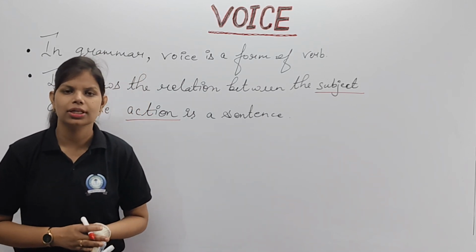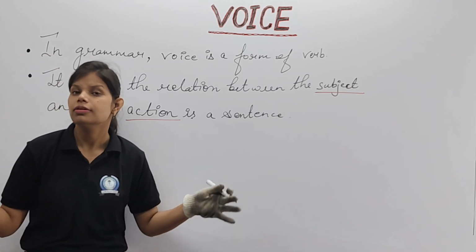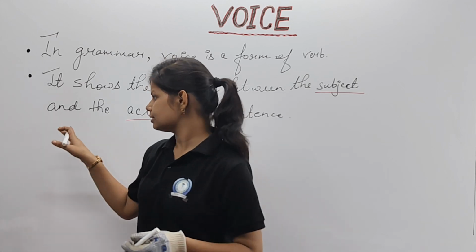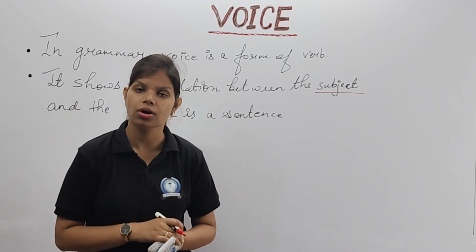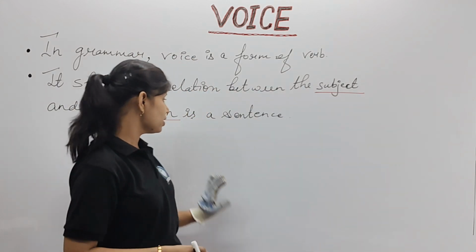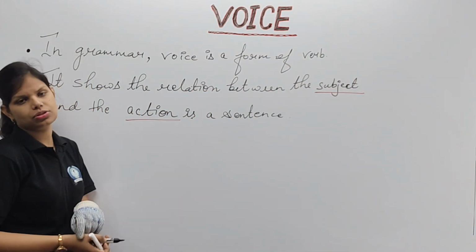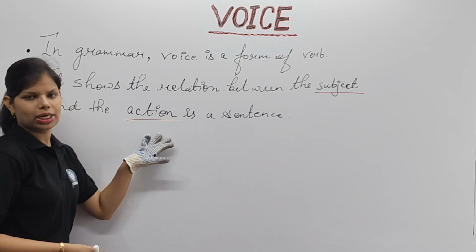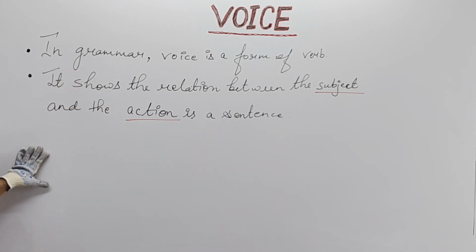Bird is doing some action. That means, what is the bird doing? The bird is flying itself. Understood, no? So flying is your verb, whereas bird is your subject. So it always depends on your subject as well as what type of action that subject is doing. Clear? What type of action that subject is doing, it depends on that. So please write this one.